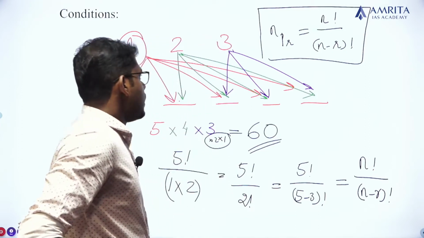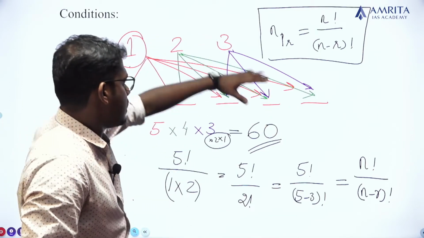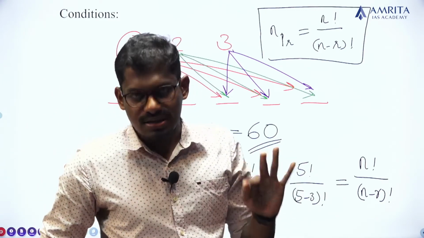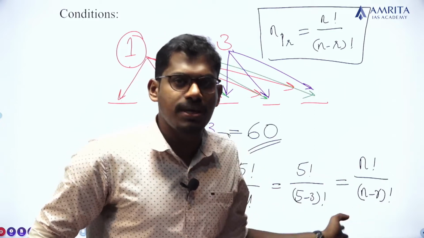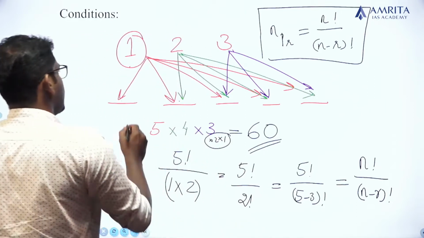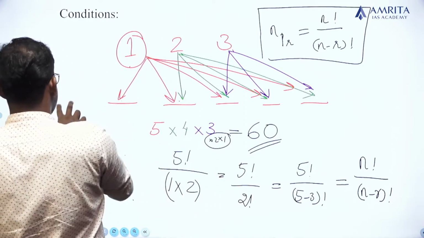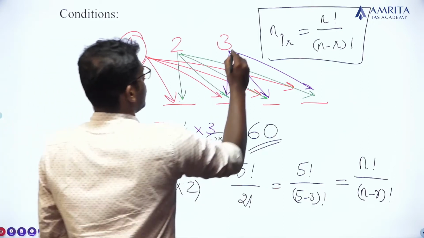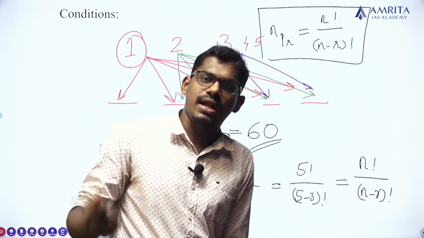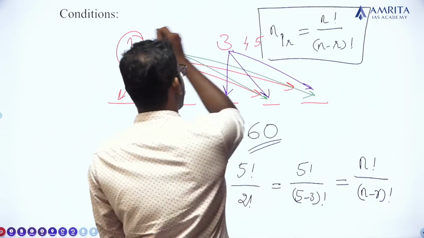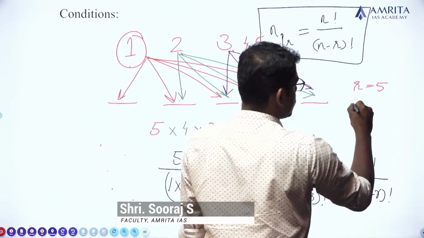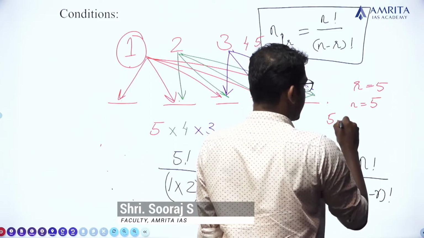Clear? Okay. So here there are 5 positions and we are choosing 3 persons. So the value of n is 5, the value of r is 3. 5P3 will be the maximum possible arrangements. If there are 5 persons and 5 positions, what will be the maximum possible arrangements? Definitely, the value of r is 5 and the value of n is 5. What is the value of 5P5?